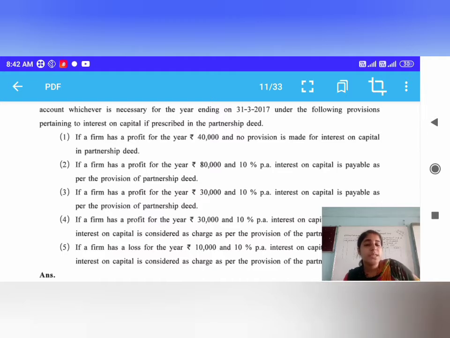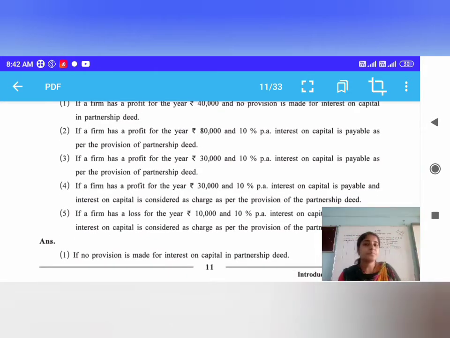Now the third is, if a firm has a profit for the year of rupees 30,000 and 10% interest on capital is payable as per the provision of the partnership deed. So how do we give interest on capital?